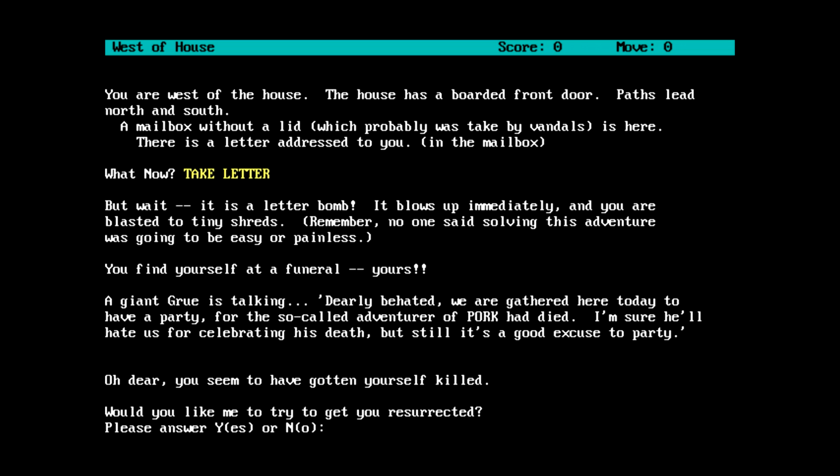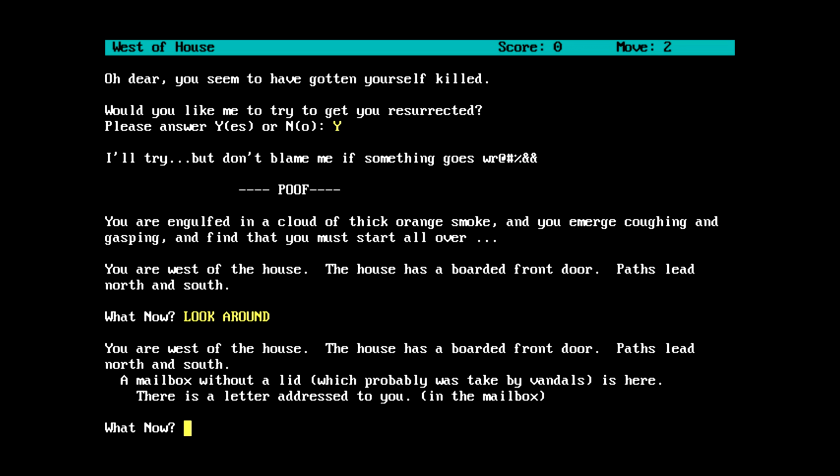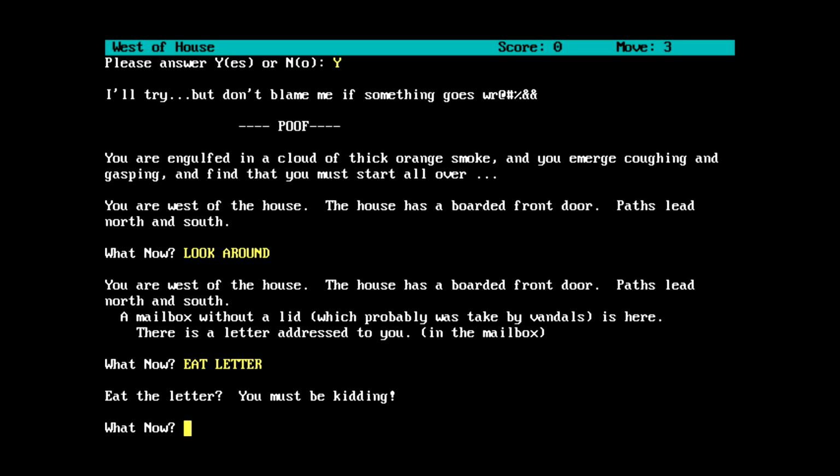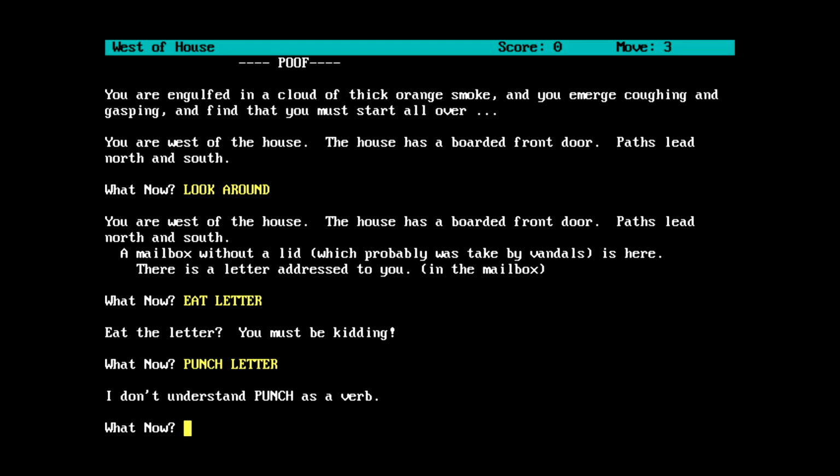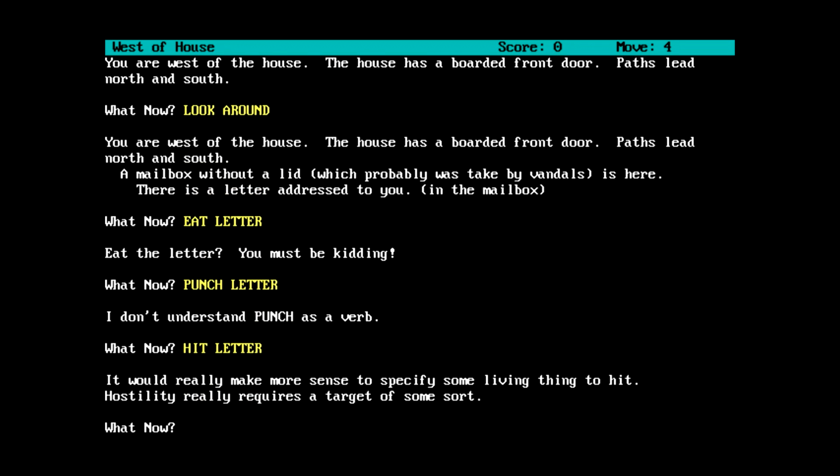If I was Klingon, I'm pretty sure I'd enjoy the fact that you guys are celebrating my death. Oh yeah, the letter's still there. Eat the letter. No, I'm not kidding. Punch the letter. You don't want to hit the letter? Really make more sense to specify some living thing to hit. Hostility really requires a target of some sort. My target is the letter bomb.